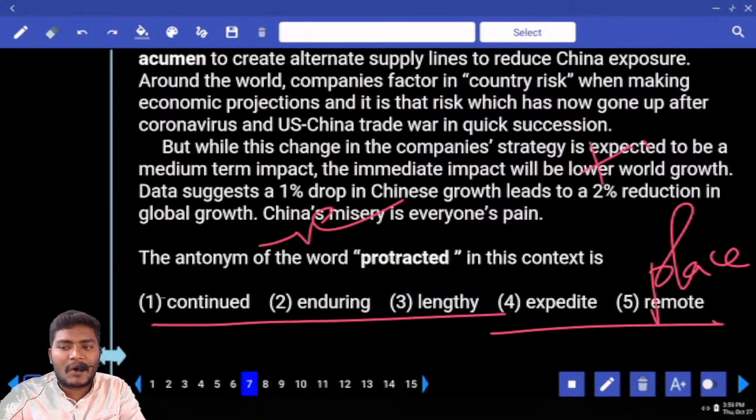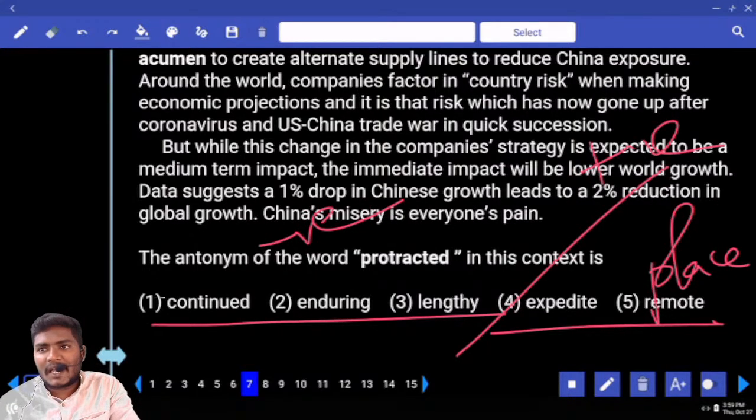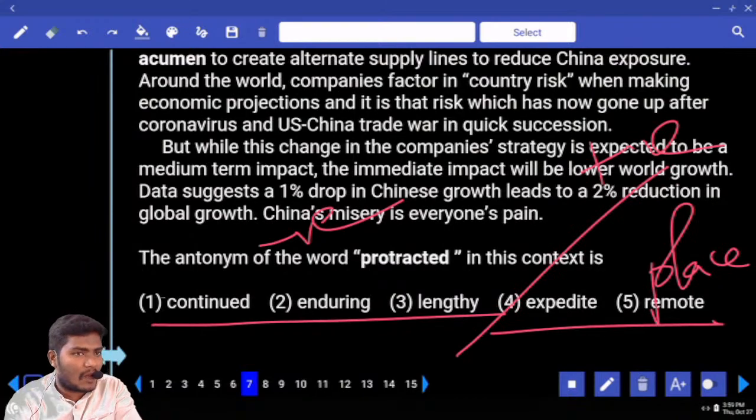We need positive. Positive, so which one comes here? What can you use here? Only expedite. That means it will be continuing in double.